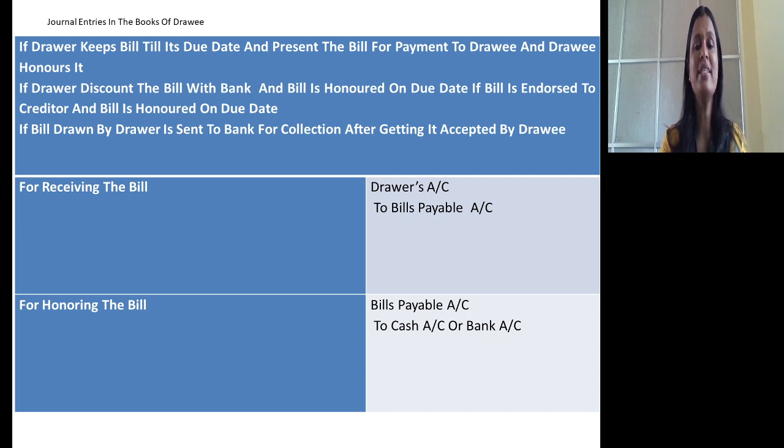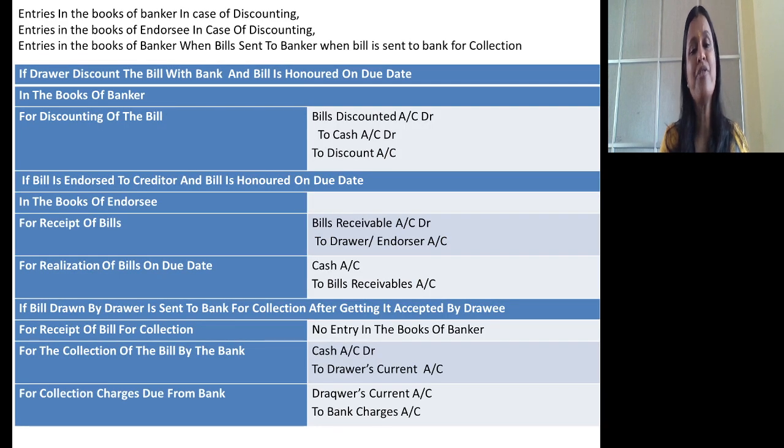So then what is the journal entry in the books of drawee? Whichever be the case, as drawee is honoring the bill, for receiving the bill in the books of drawee, drawer's account debtor to bills payable account. For honoring the bill, bills payable account debtor to cash or bank account. So these are the common journal entries that will appear in the books of drawee, whatever be the situation, because he is honoring the bill on due date.